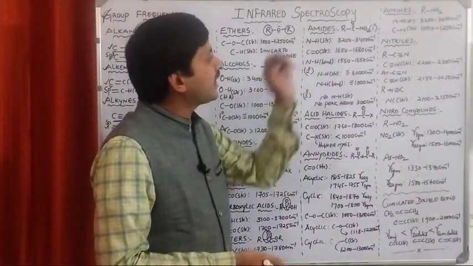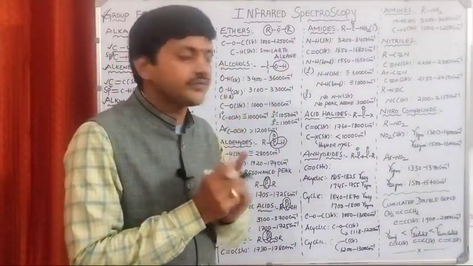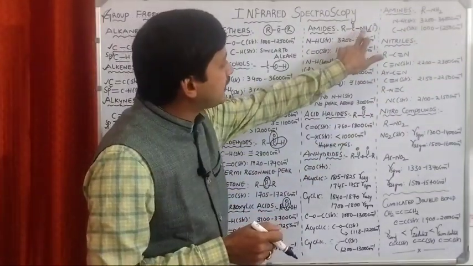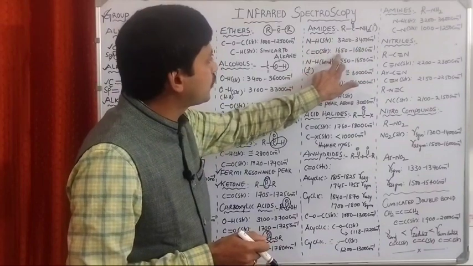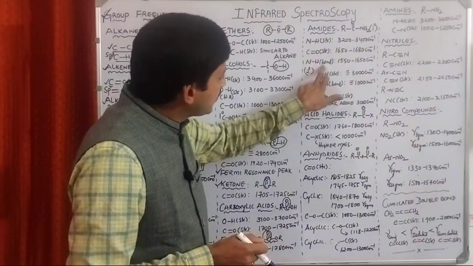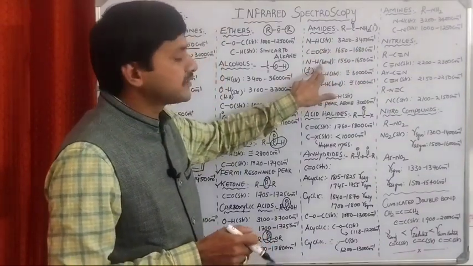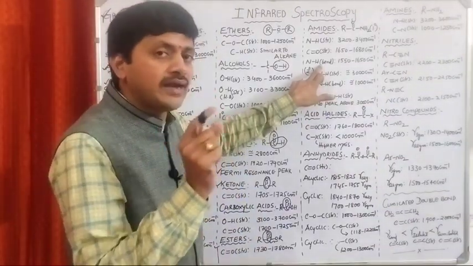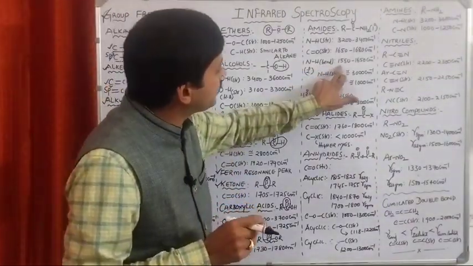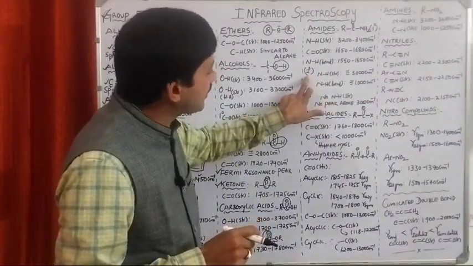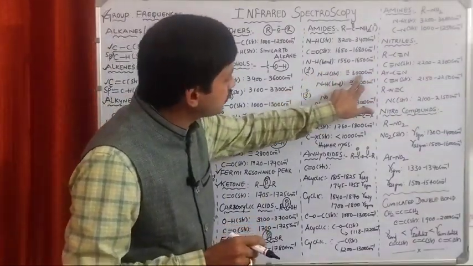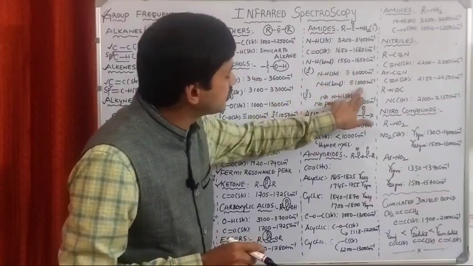The next one is what? Amides. In amides, what are we observing? Main C=O, later NH. So NH value, C=O value. In case of the primary amides, we are having one bending band, that is NH bending, 1550 to 1650 cm⁻¹. In case of secondary amides, NH stretching is around 3000, NH bending is 1000.